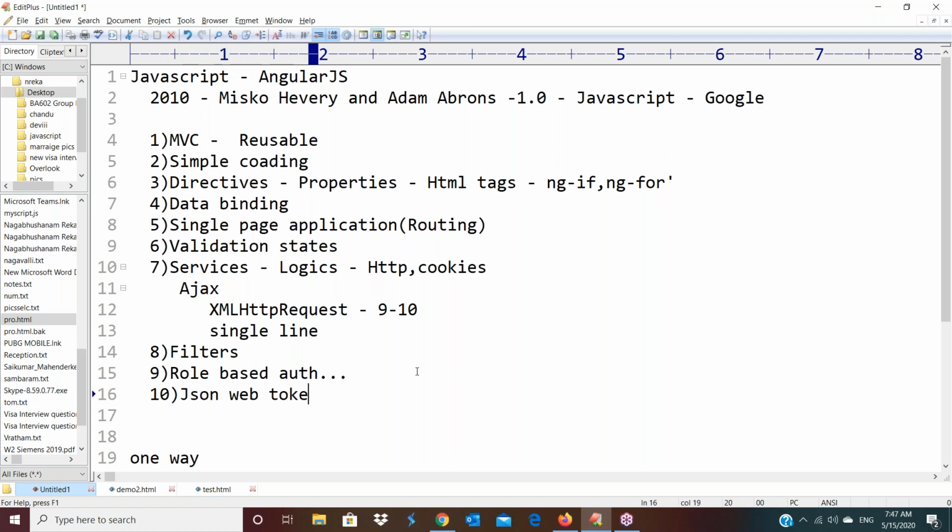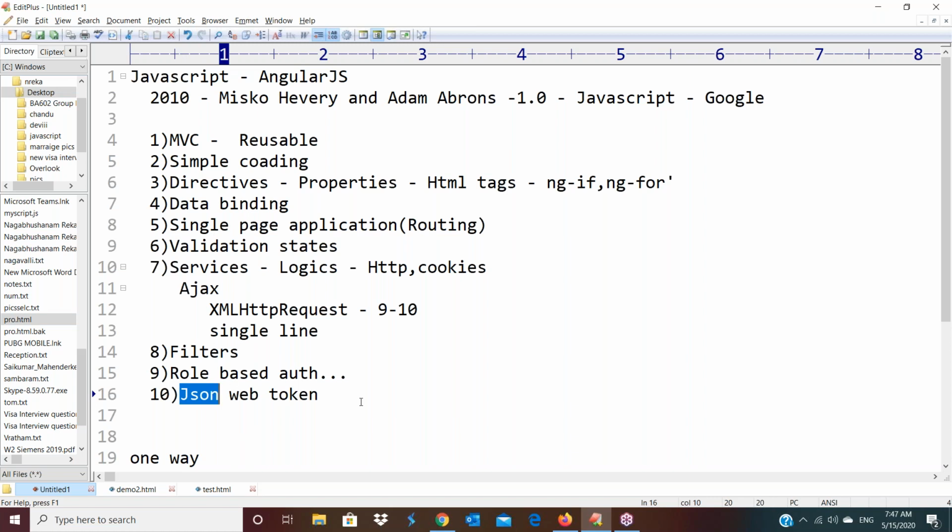web tokens. JSON web tokens we can use here. One library is available. This library we are using to create the tokens and to store those tokens in the browser memory location. And those tokens we can link with the request and response, request headers, to send to the server. Like that, predefined JSON web token packages are available. I think some people don't have an idea about these JSON web tokens. Okay, you have heard about this, but how to use these JSON web tokens? Those things we'll discuss in our sessions.